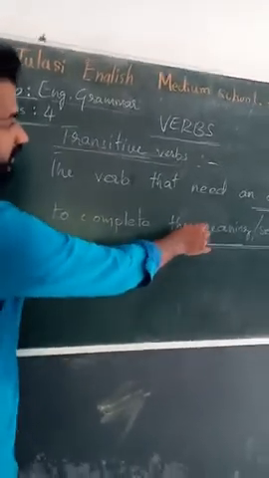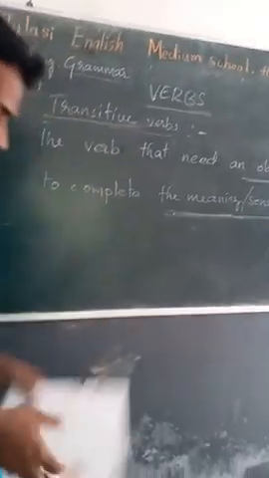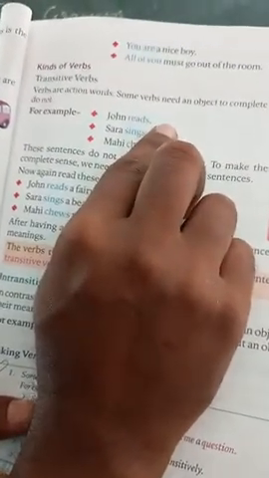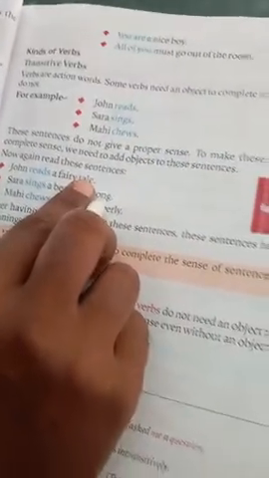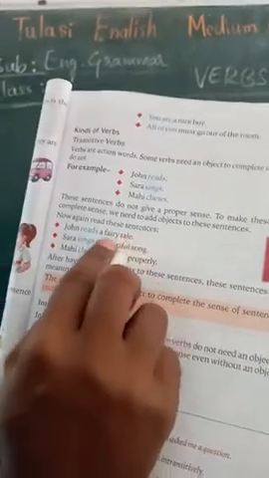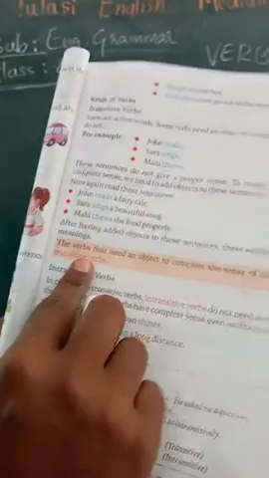Here John reads, it is an incomplete sentence. John reads a fairy tale, it is a complete sentence. The object gives meaning to the sentence. Now it is complete. So these verbs are called transitive verbs, the verbs that need an object to complete the sense of a sentence.